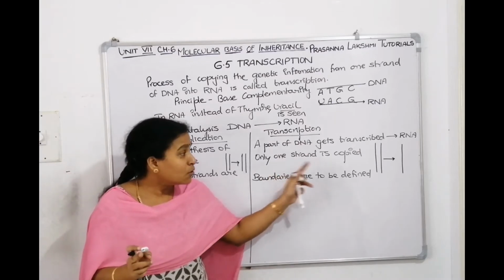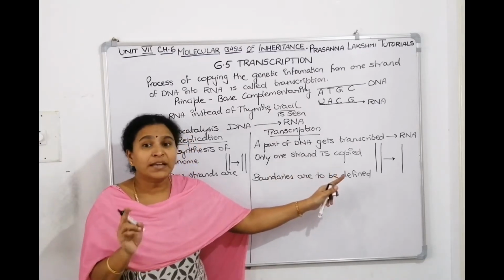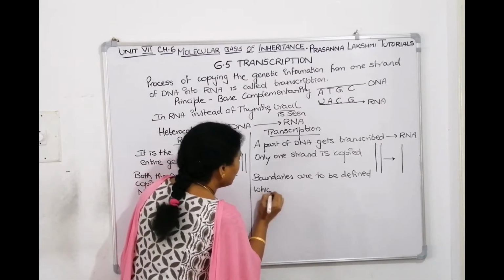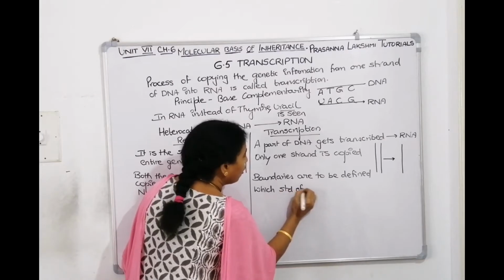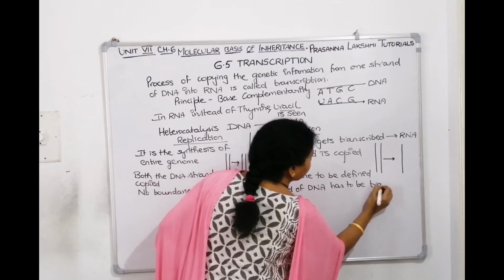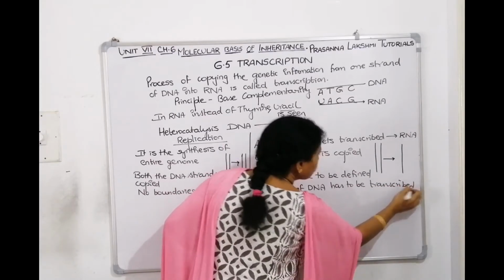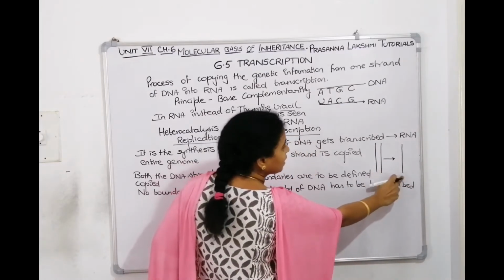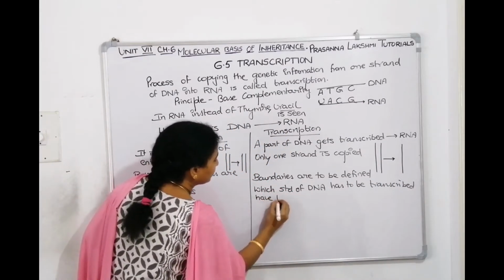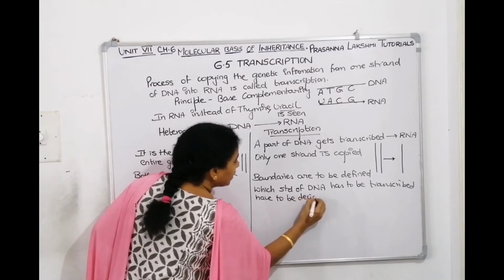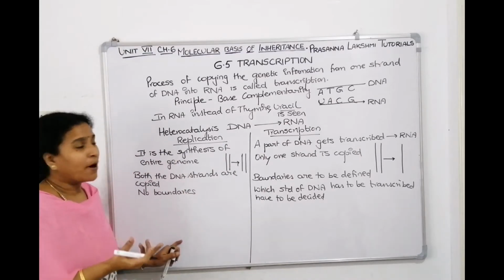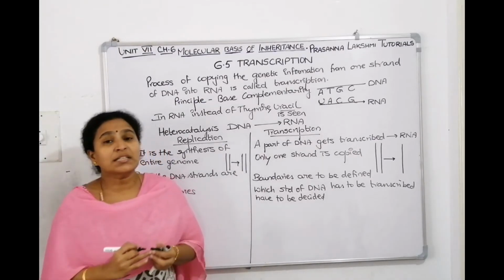And again, since here only one strand is copied, we need to tell which strand of DNA should be transcribed. Since there are two strands, only one strand will be transcribed into RNA. So which strand is to be transcribed has to be decided. But in replication, since you are copying both the strands, there is no question of which strand. So, these are some differences.